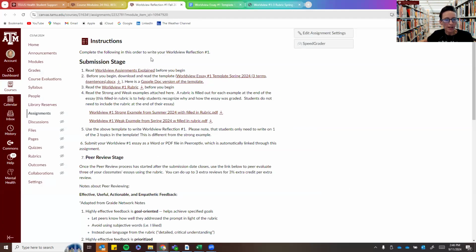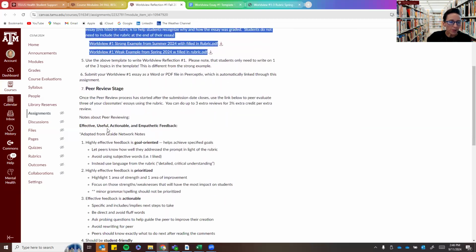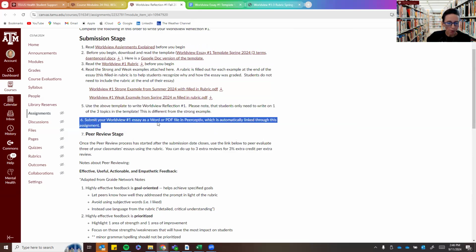So going back to the assignment, you have the assignment, the worldview explained, the template, which you need to look at and you need to read, the rubric, which we'll look at in a minute. I give you a strong example and a weak example, and I give you the rubric that is filled out for that strong example and that weak example. So read that to see how other people have written and how they got scored. Then I tell you to use the template to write this, and then submit your worldview as either a Word document or a PDF in Peerceptiv.